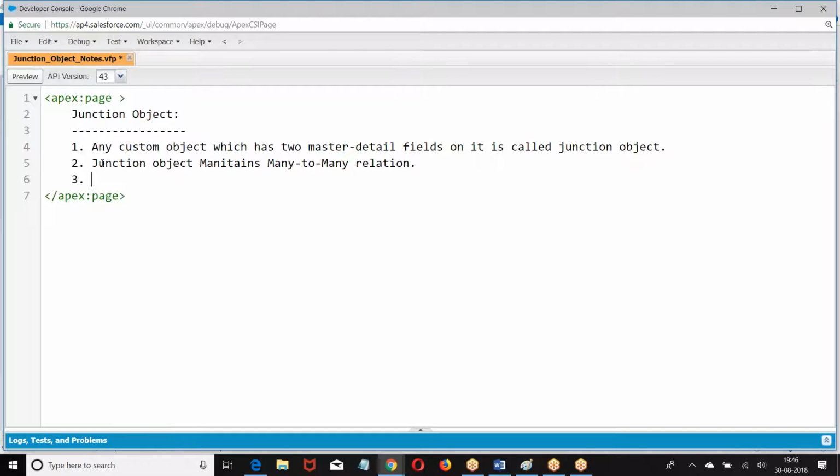The next. The first master detail field we have created is called the primary master.